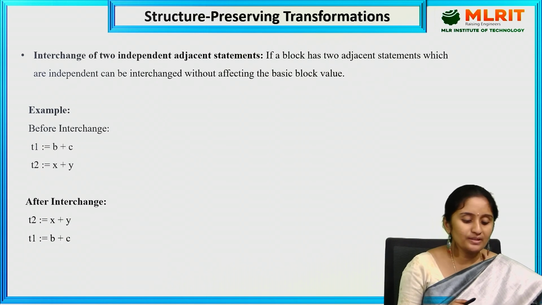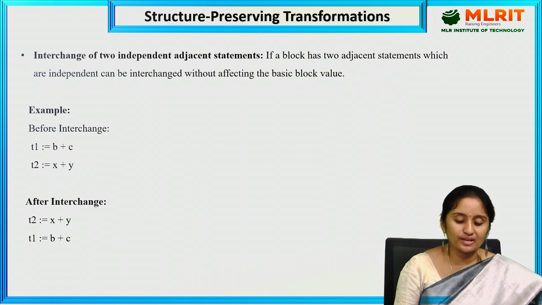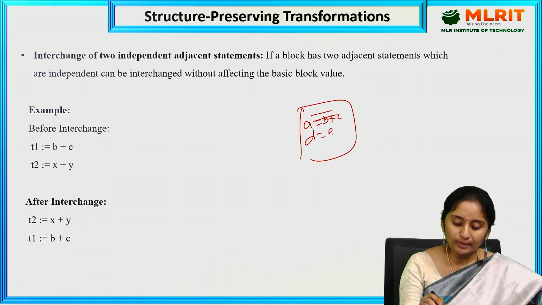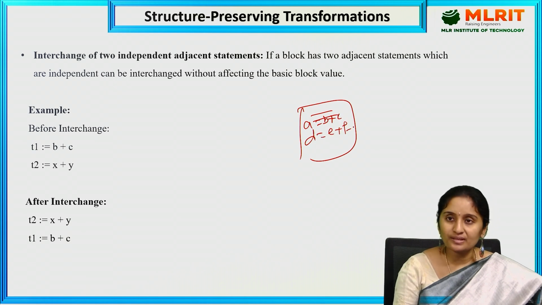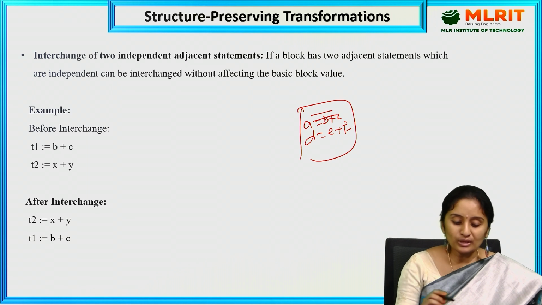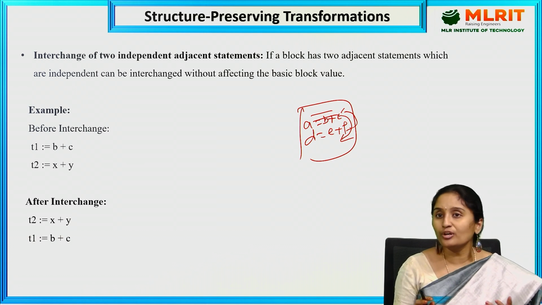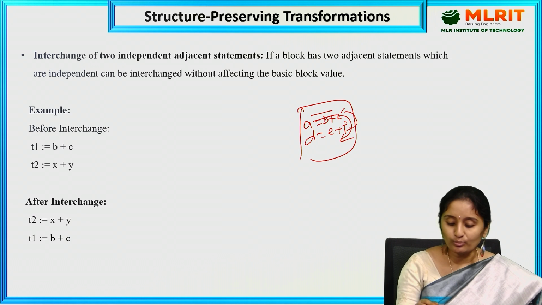The next one is interchange of two independent adjacent statements. For example, in a block, there are two adjacent statements: A equal to B plus C and D equal to E plus F. If I interchange these two statements, so the last statement is first and this statement is here, it should not affect the basic block value. The output should not be affected.